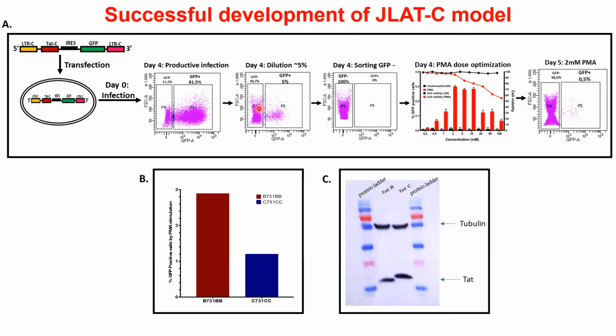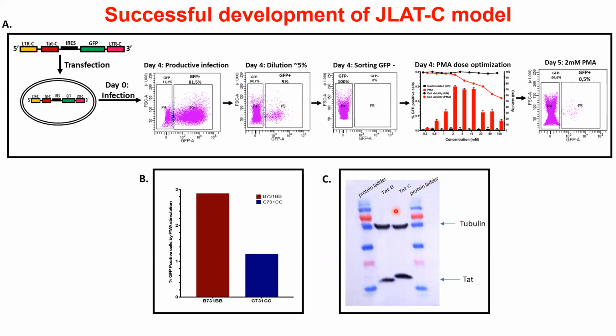So when we reactivate the cells, if they do reactivate, then that means that they were latent. So these are the cells that are then sorted for the GFP negative population. And we then reactivated these GFP negative cells after determining the optimal dose of PMA, which resulted in the highest reactivation of cells with the least toxicity. Following reactivation on day 5, we were then able to get as much as 0.5% GFP positive reactivated cells.